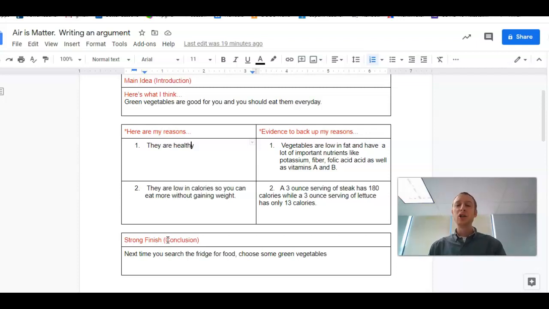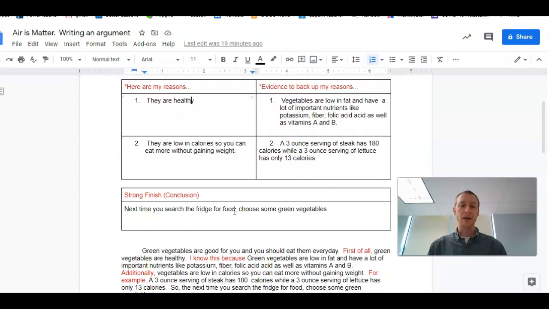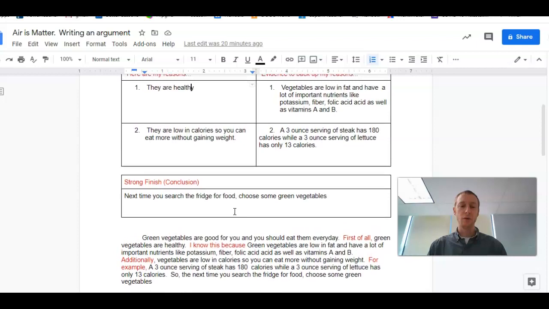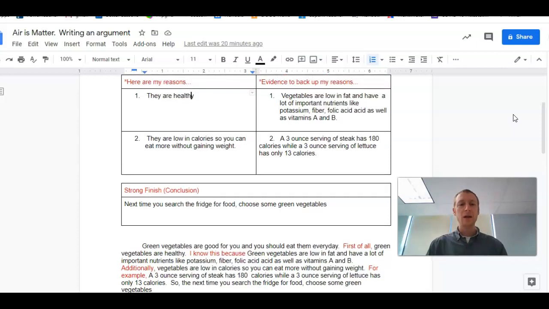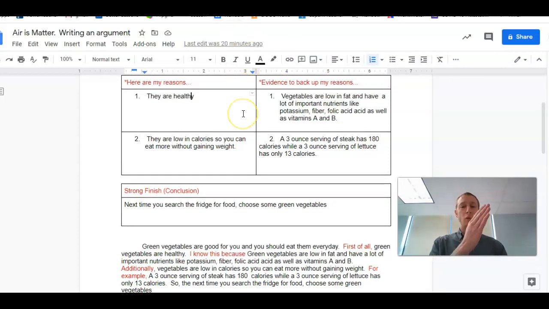Now, how am I going to use this graphic organizer to write my essay? So I wrote my essay down here at the bottom, and I'll kind of scroll up and down to show you. And you'll notice some words are bold or highlighted in red. Those are my transition words. Those are really important in showing, first of all, when I'm moving from reason to reason, right? Here's my first reason, here's my second reason. But also, I need to try to connect my reasons to my evidence. Okay, so we'll look for words that we can do that.